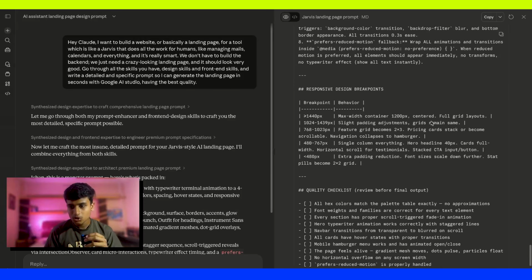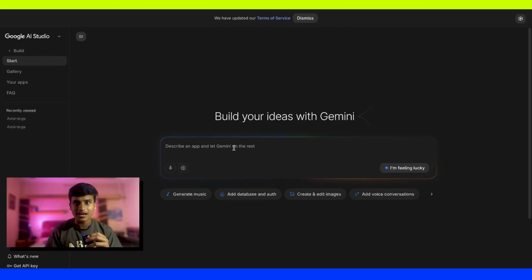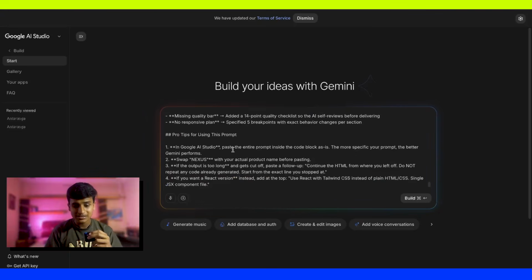Now I just copy this entire prompt and go to Google AI Studio, and this is where the real magic starts. I simply click here, paste this entire prompt and click on build. Okay, so finally our website is ready, and let's see what Google AI Studio has generated.